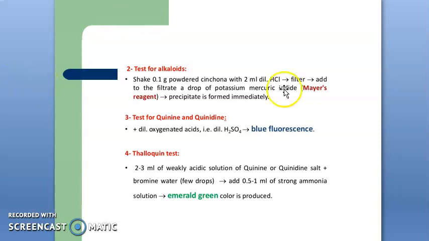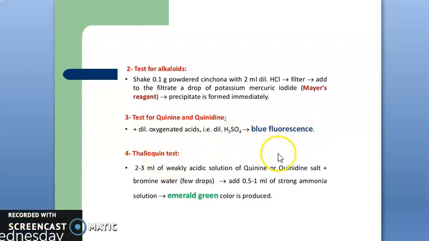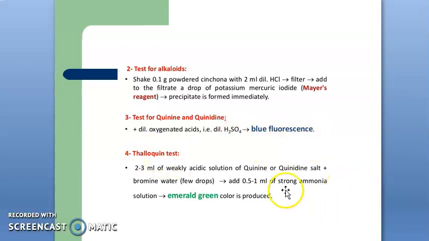This is the general identification test for alkaloids, Mayer's test. Take 0.1 gram of powdered cinchona with 2 ml dilute HCl, filter, and add a drop of potassium mercuric iodide solution, that is Mayer's reagent. A precipitate forms immediately, showing the presence of alkaloids. Test for quinine and quinidine: sample solution plus dilute H2SO4 shows blue fluorescence.